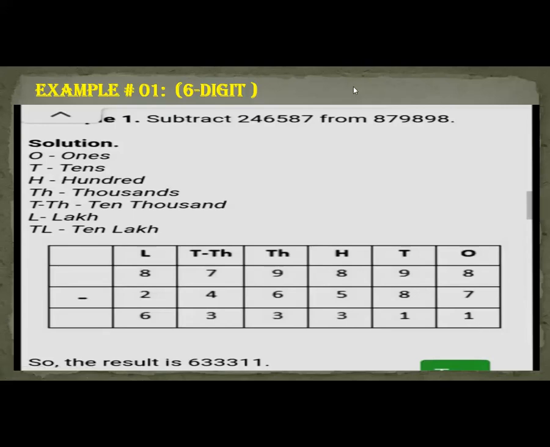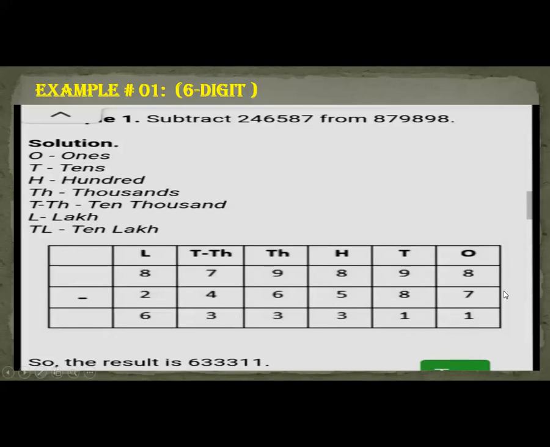In addition, the answer that comes is called sum, but in subtraction, the answer that comes after subtracting both of these numbers is called difference. Got it? Is that clear? This is difference.